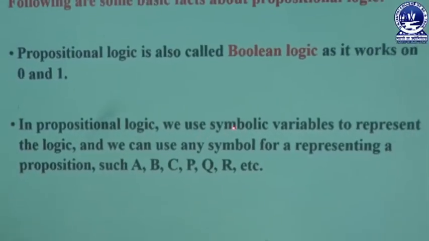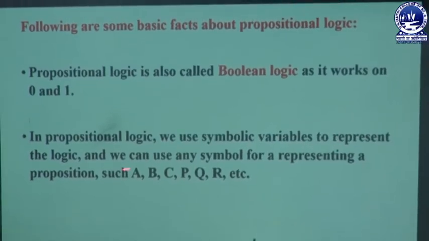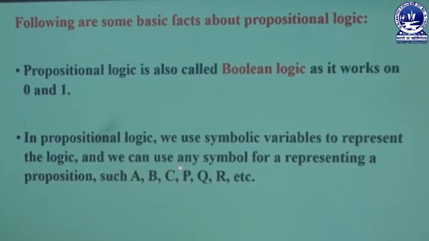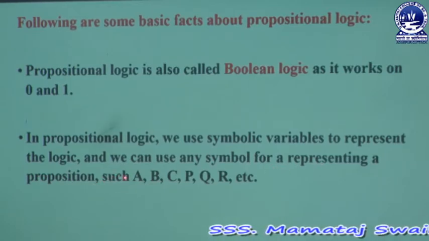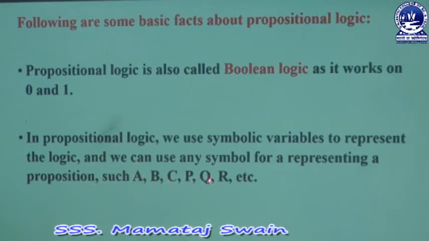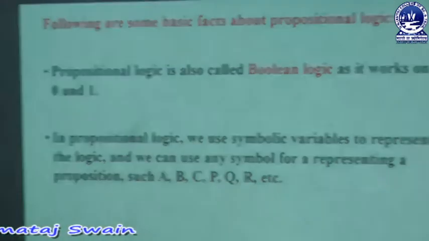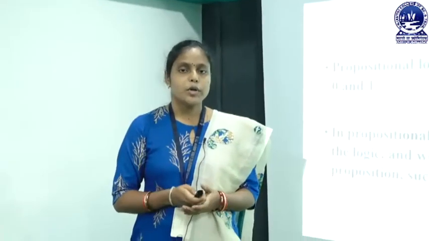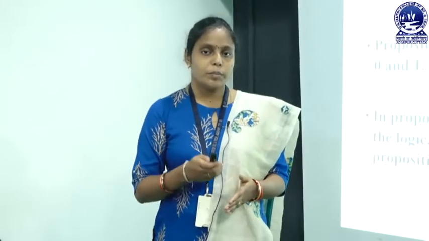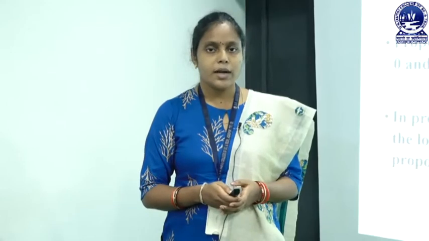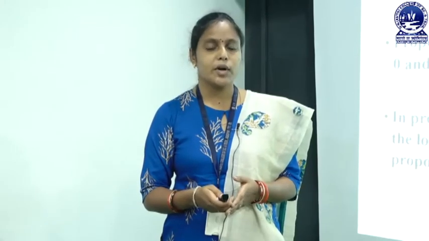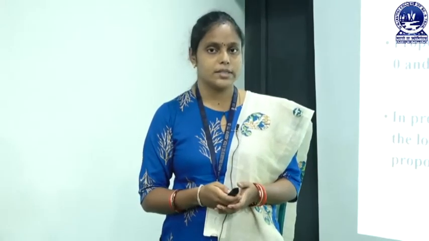Next, in propositional logic we use symbolic variables to represent the logic, and we can use any symbol to represent a proposition, such as A, B, C, P, Q and others.